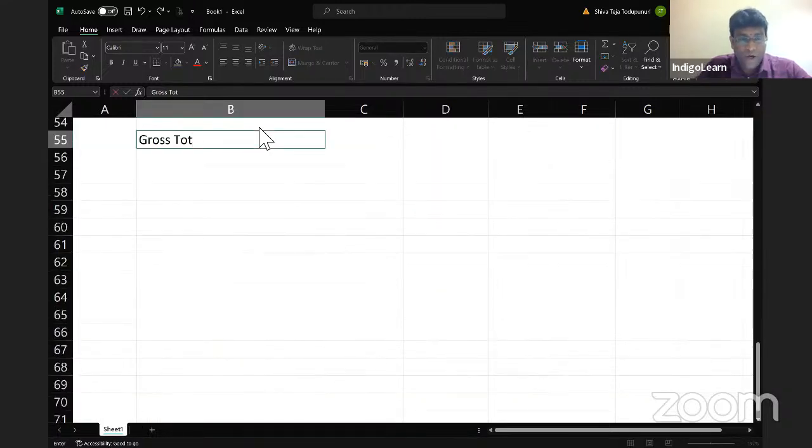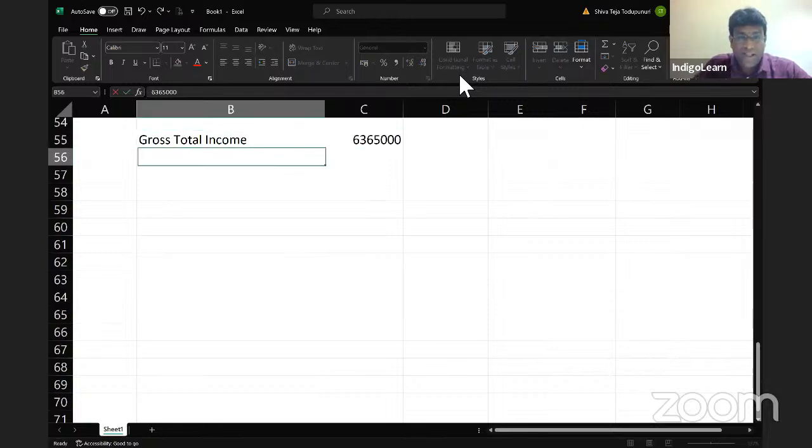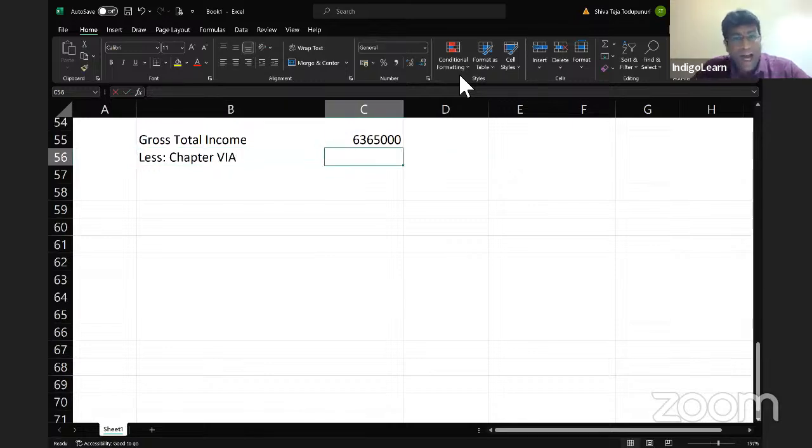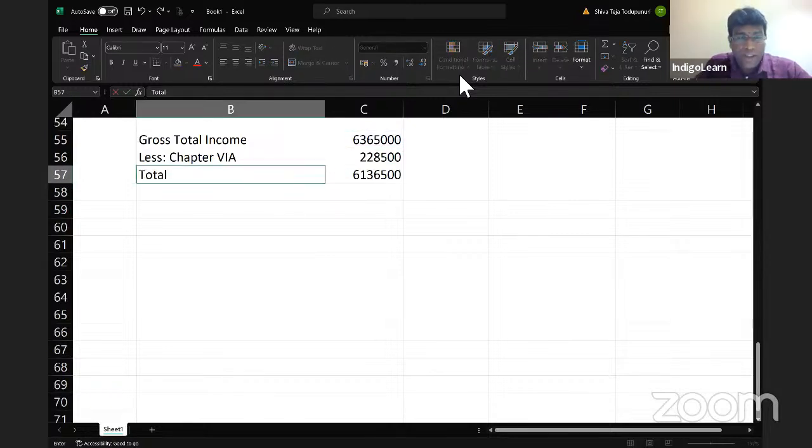So my gross total income is 63,65,000. From that, I'll reduce Chapter 6A deduction. How much is my Chapter 6A deduction? 2,28,500. Already we discussed this, my dear friends. So this becomes my total income.